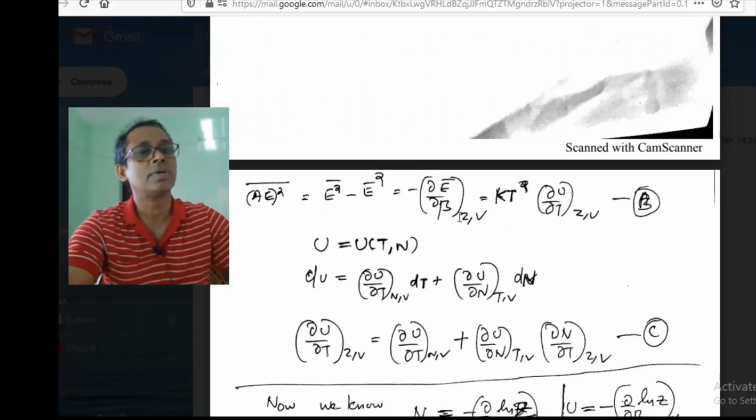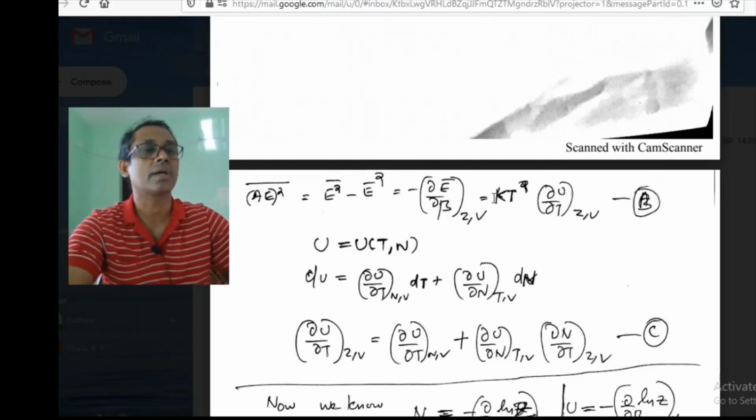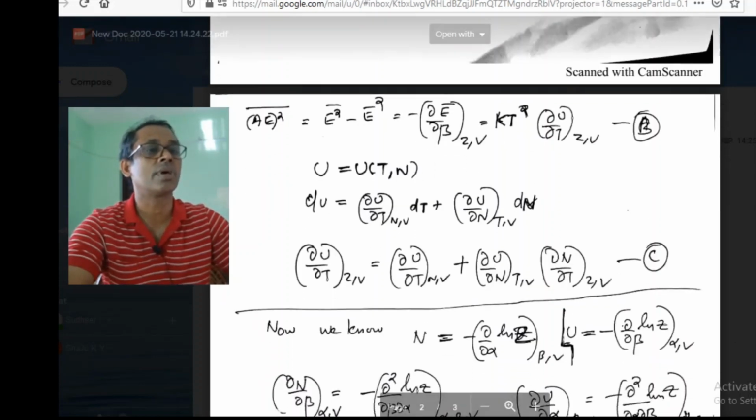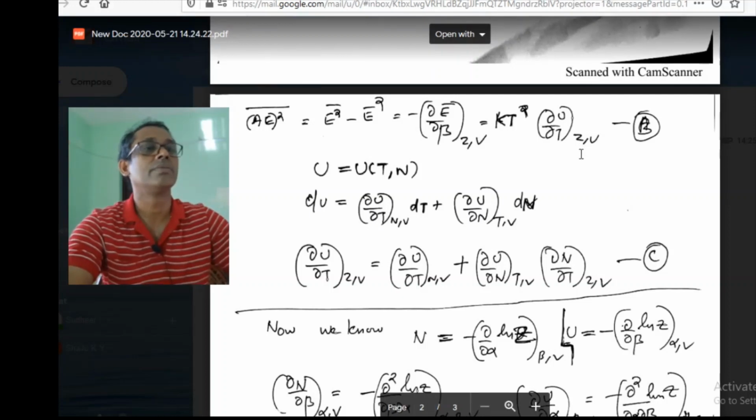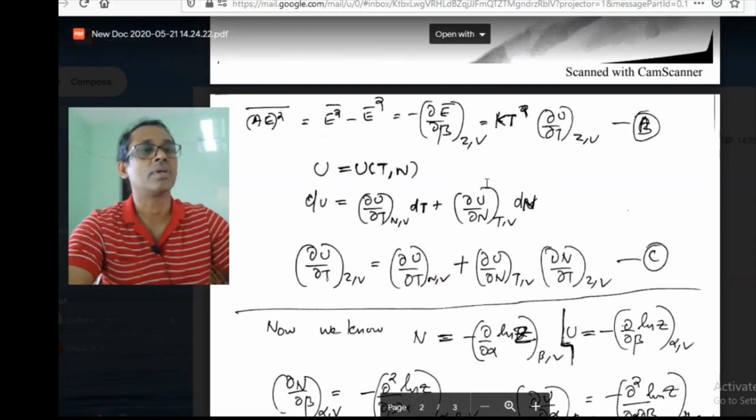When we convert this into temperature, beta is 1 by kT, so we have minus 1 by kT squared dou T, and the negative sign combines with this, giving kT squared dou U by dou T, where z and V are fixed. This is the mean square fluctuation in energy in the Grand Canonical Ensemble.